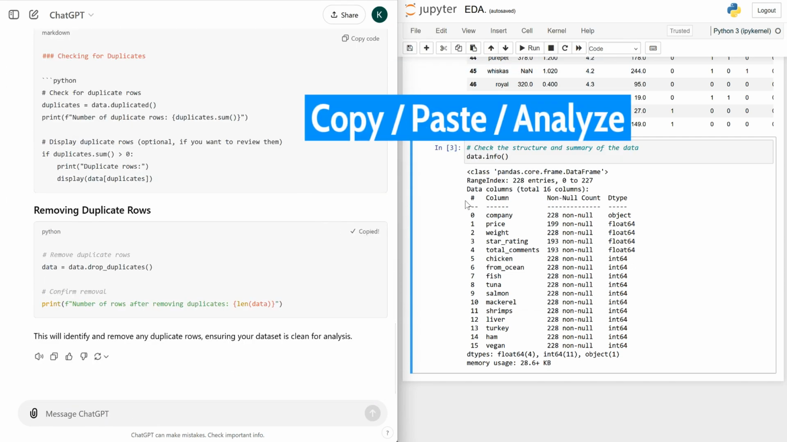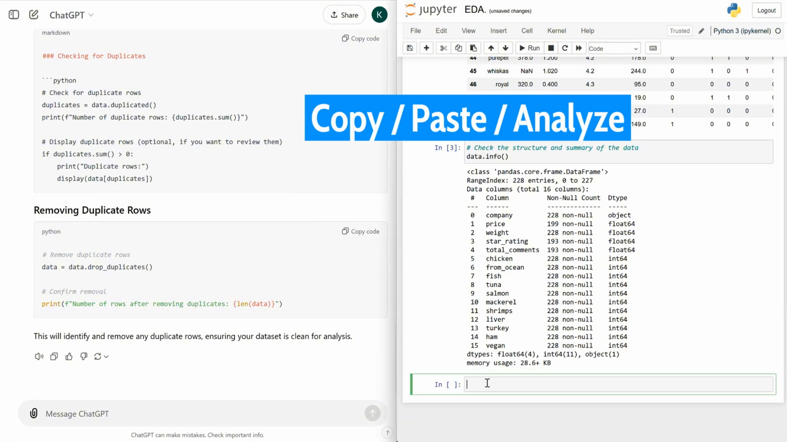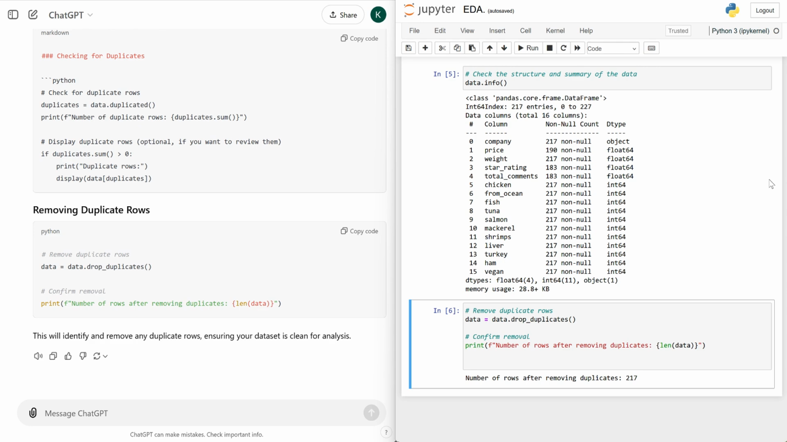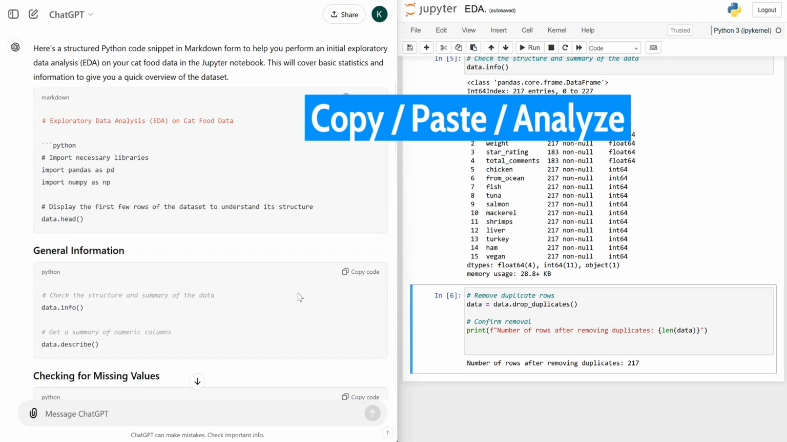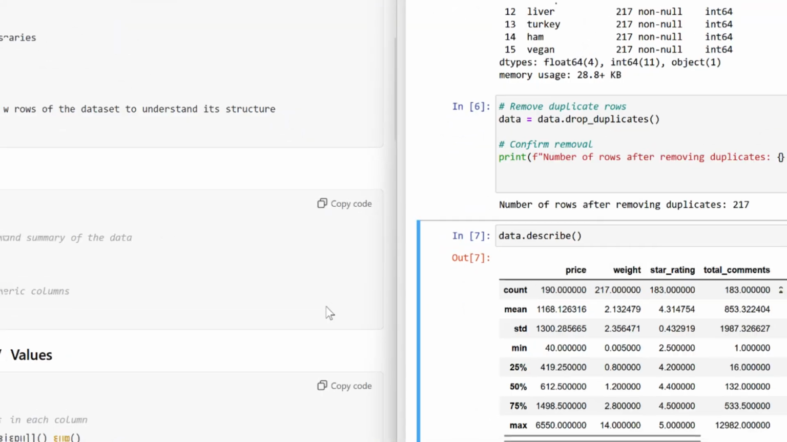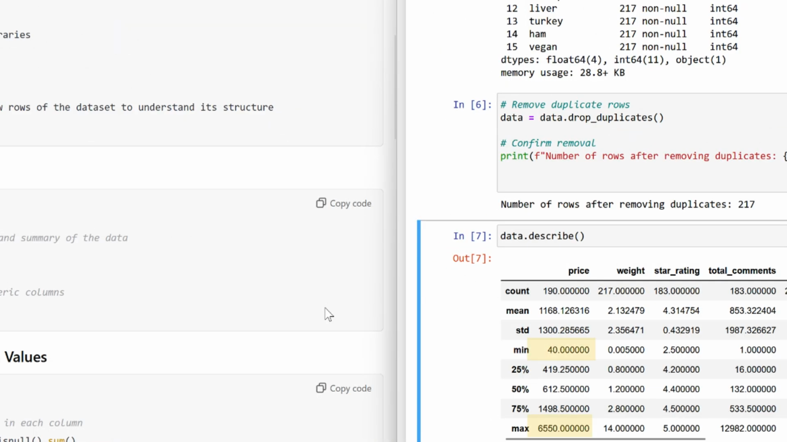And no, there is no need to go through all the context again. ChatGPT remembers it quite well. Problem solved. Turns out we had 11 duplicates. Now we're down to 217 unique cat foods. Next, I want to see some descriptive statistics coded by ChatGPT. Prices range wildly, from $40 to over $6,500.